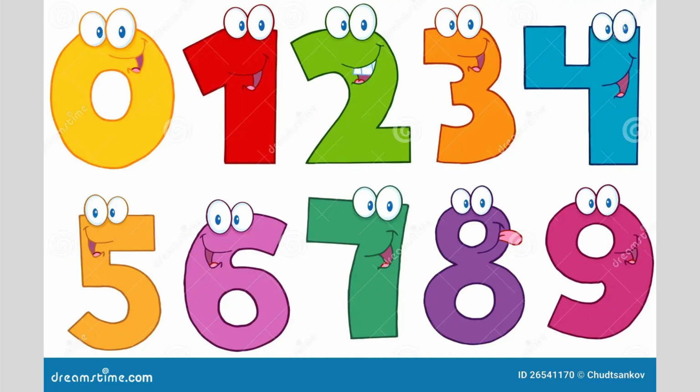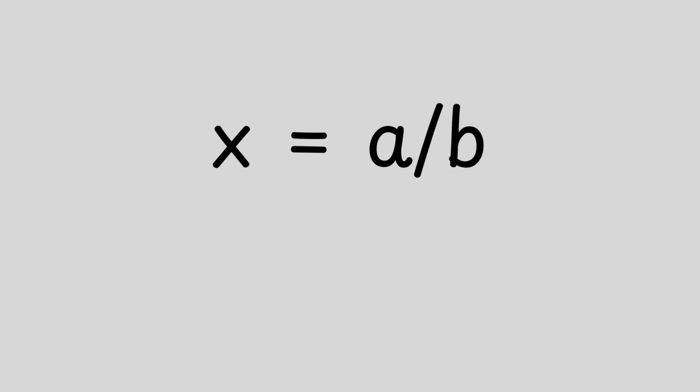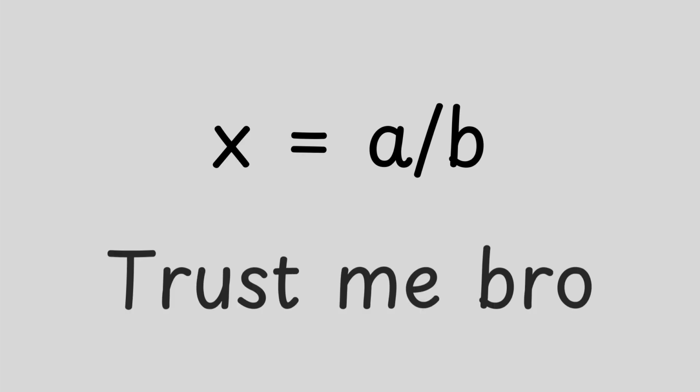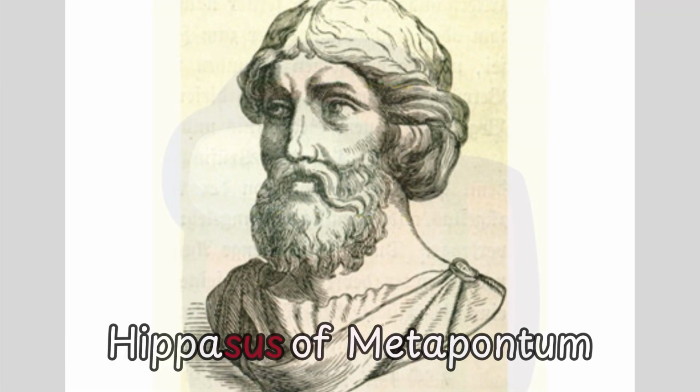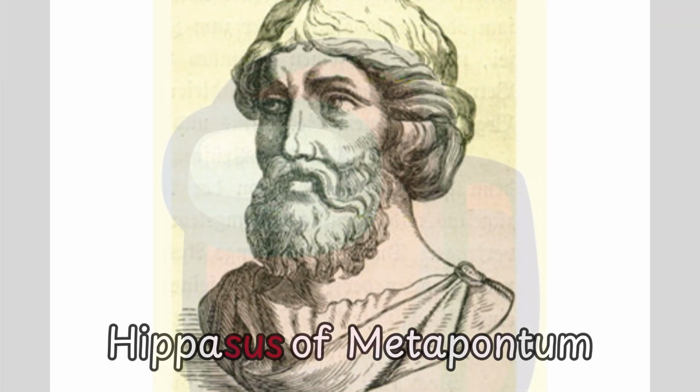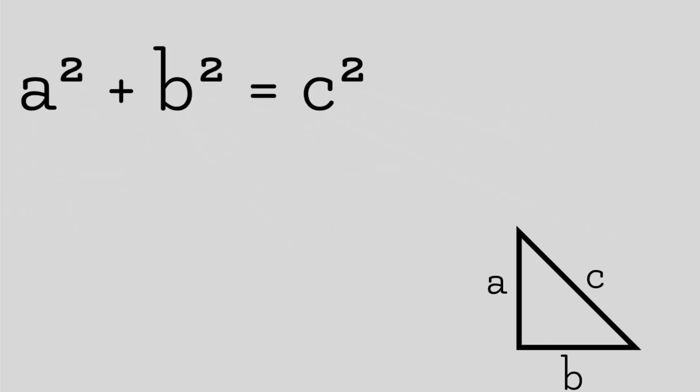But one other thing you could find, a belief that there exists a natural harmony amongst numbers, and that they could all be represented as a ratio of integers. Until one day this dude called Hippasus came along and ruined everything. He showed that there is a number that could not be expressed as a ratio of integers, and he did so like this. Start with the Pythagorean theorem.